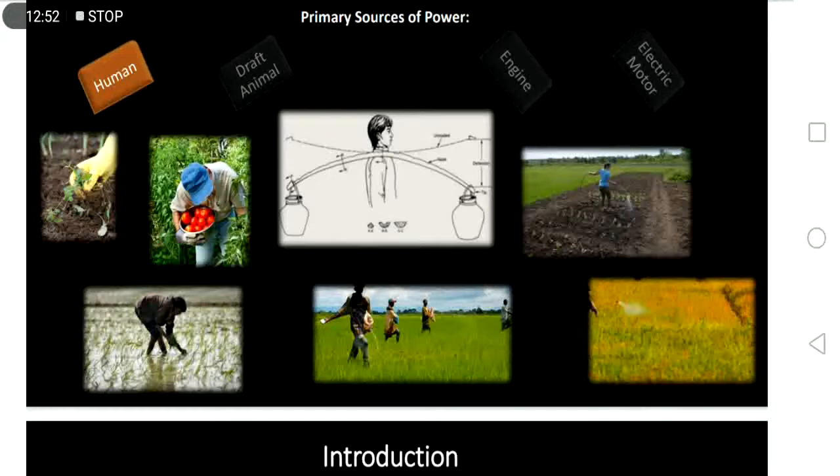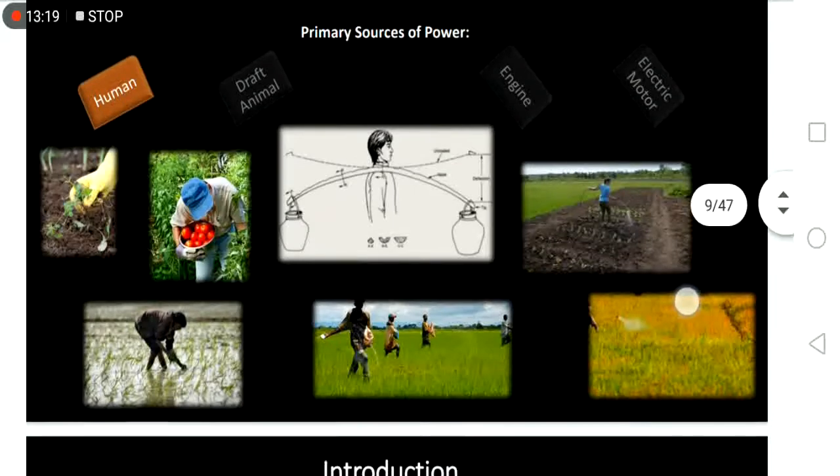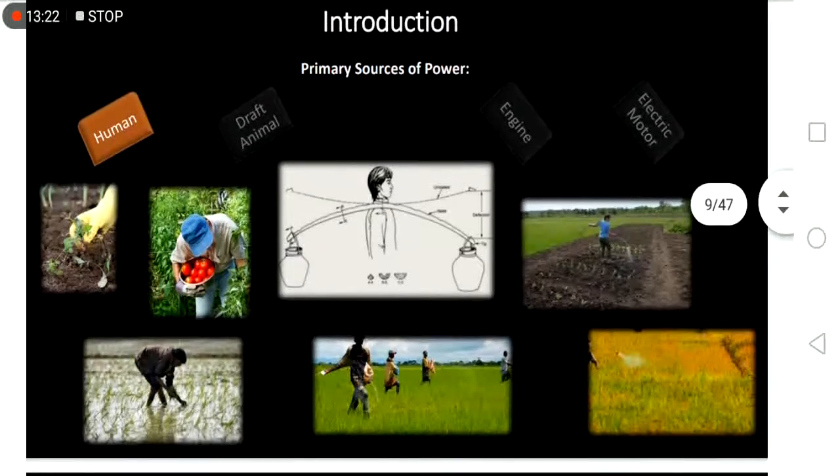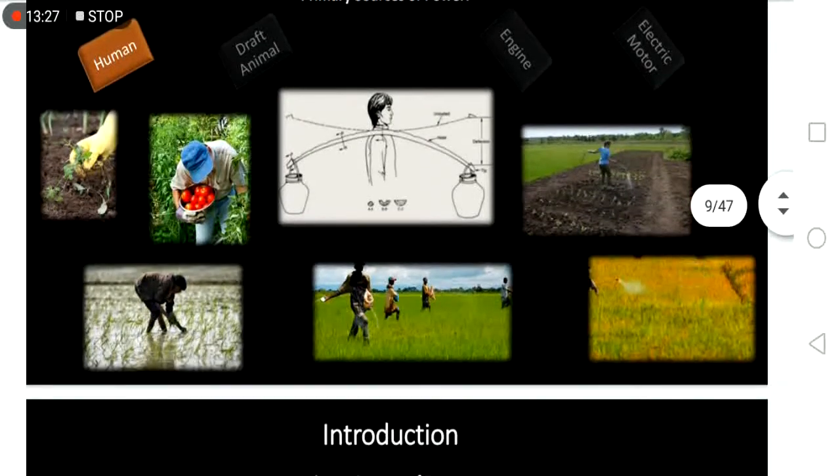During transportation, for example of your harvest, the bags or bundles of palay, you carry them on your back. So most of our agricultural operations or tasks can be done by humans, especially those with low power requirement; you can use human power.